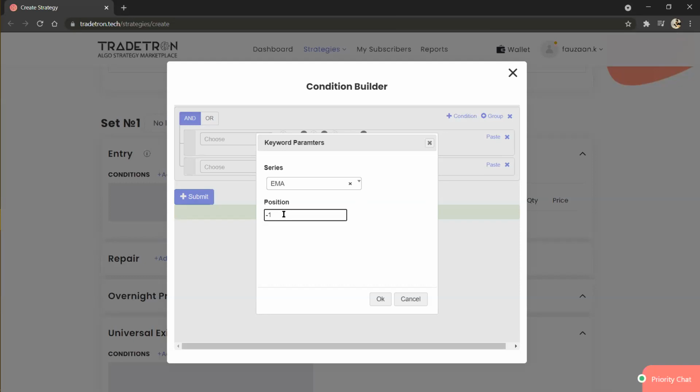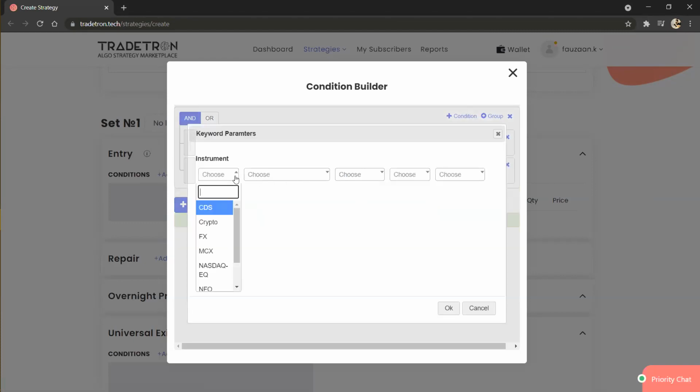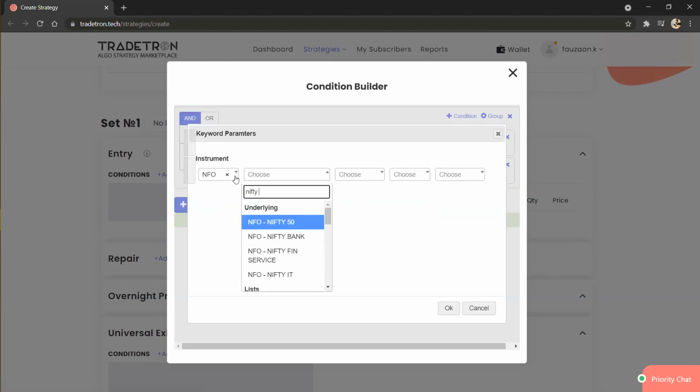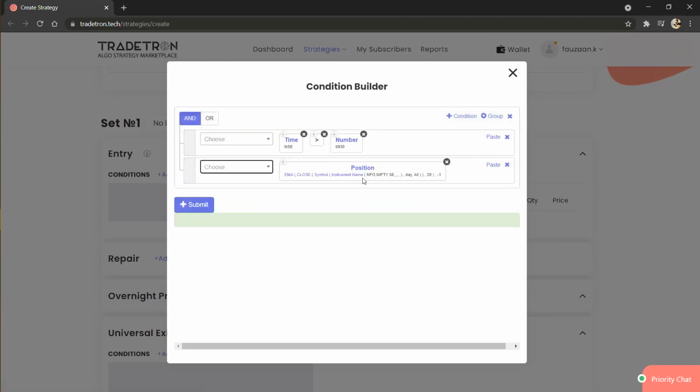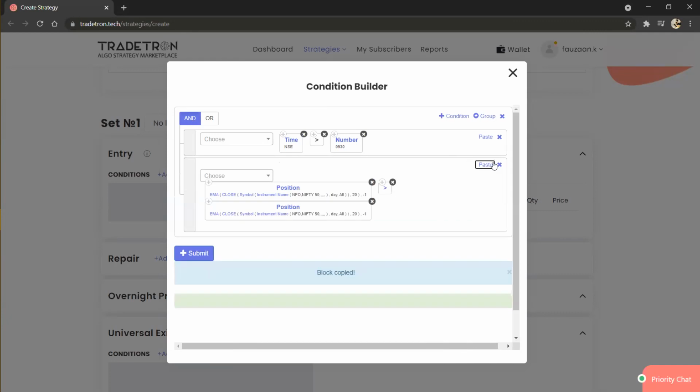See here, this -1 reflects the position of the candle. -1 represents the previous candle, 0 represents the current candle. The current candle is nothing but the forming candle, and -1 is an already formed candle. If you want to check the previous of previous candle, then it should be -2. I'm just selecting EMA 50 on this spot. By clicking this plus sign, you can copy and paste it. Similarly, I'm doing it here.